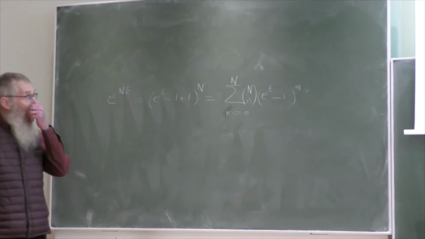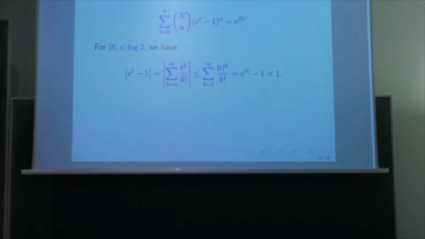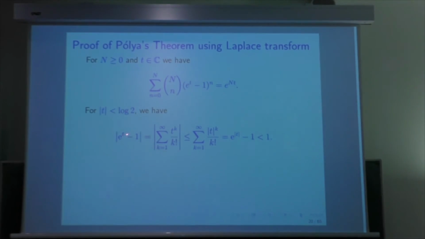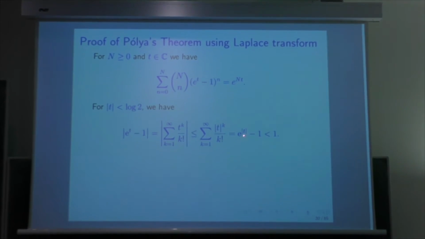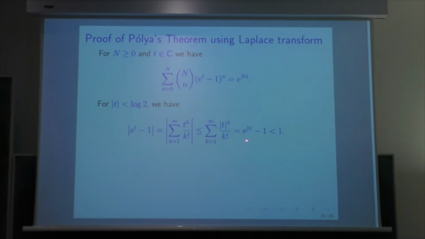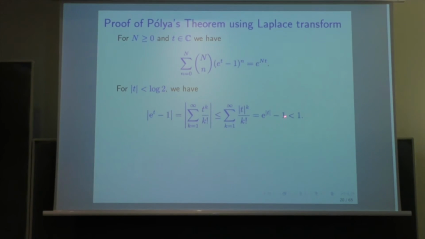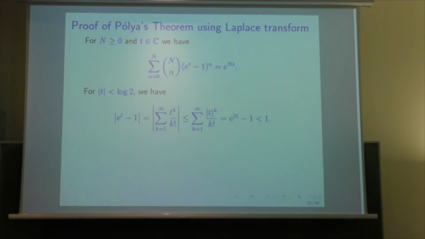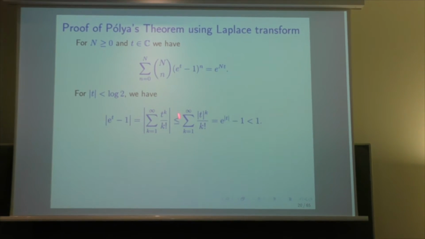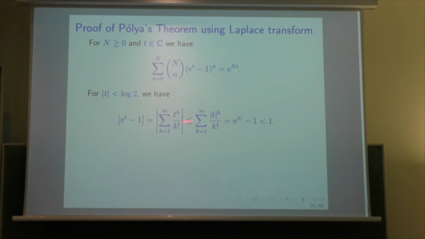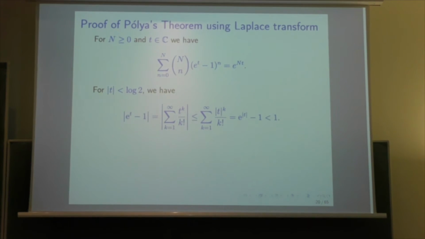And if you have t in modulus which is less than log 2, then exponential of t minus 1 is bounded by exponential of the modulus of t minus 1. And so the modulus of exponential of t minus 1 is less than 1, because the modulus of t is less than log 2. So this is where the log 2 occurs. It's because of this upper bound, which is here.